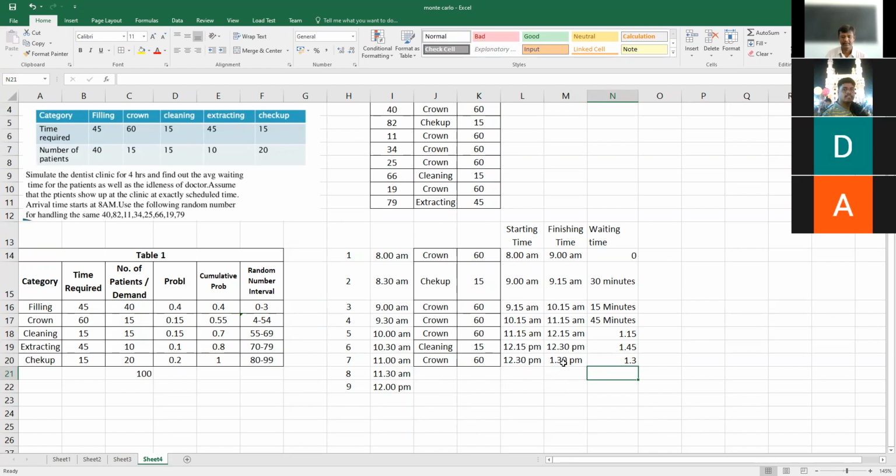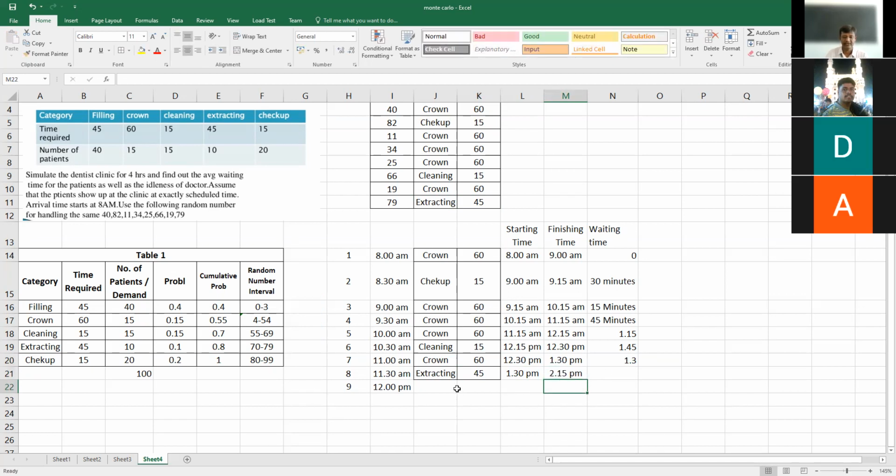The doctor will be available by 1:30. Again, the next candidate comes for extracting work. Extracting work takes 45 minutes, so starting at 1:30, the work will be completed by 2:15.